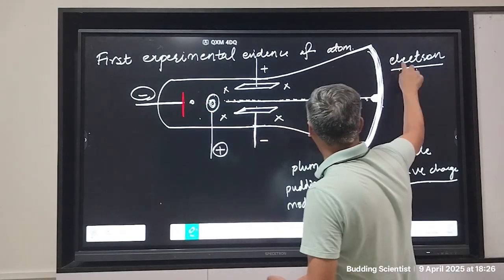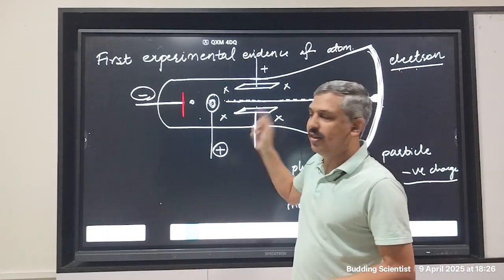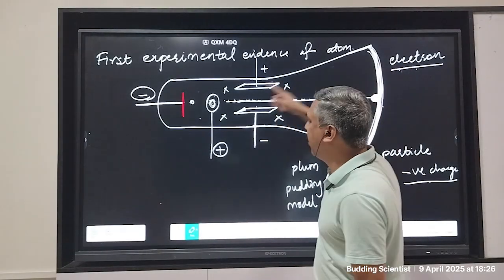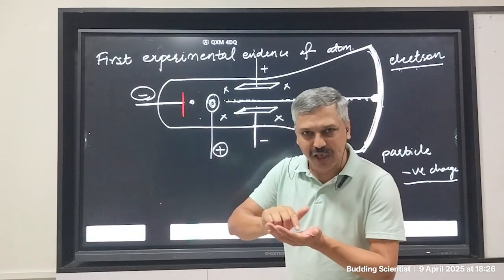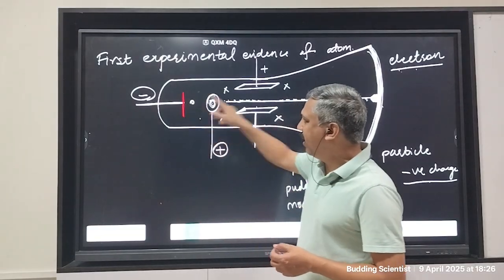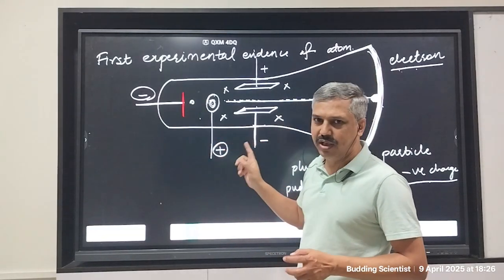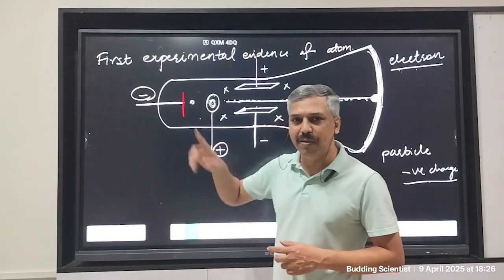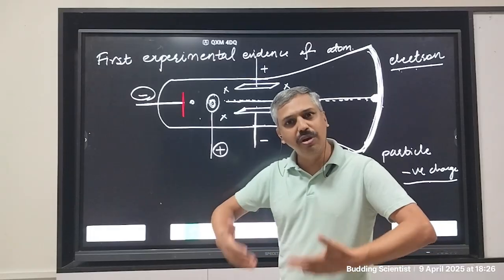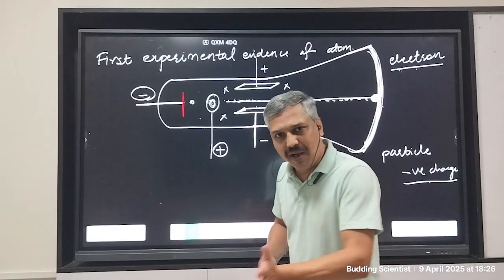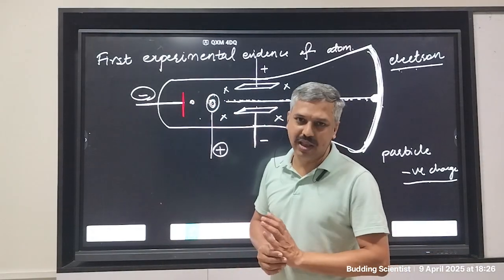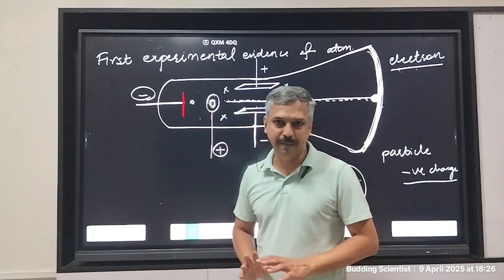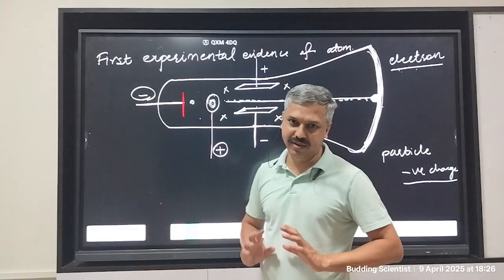If this particle is coming out from copper, that means the particle is present inside copper. If this particle is coming out of iron, that means this particle is present inside the iron. If the electron is coming out of tungsten, that means it is present inside tungsten. It is also present in molybdenum because it is coming out. And so on. Ultimately, J.J. Thomson came to the conclusion that this particle is present in everything. In every material, the particle is present.